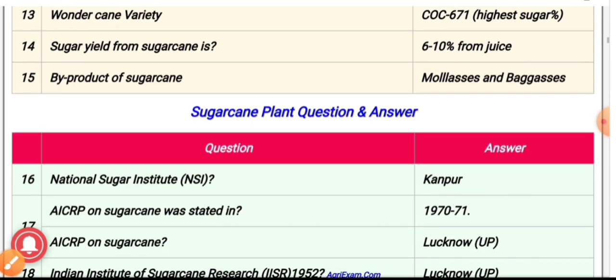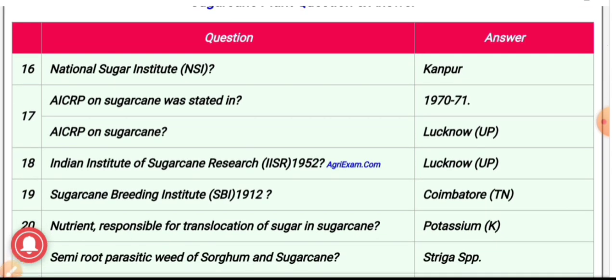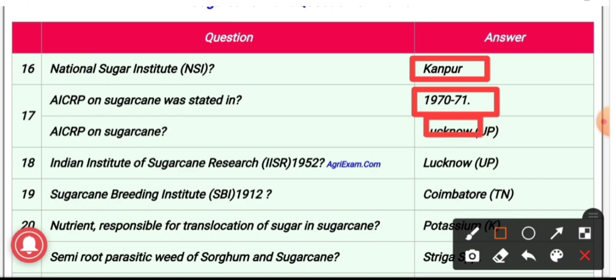Our next question, that is question number 16. National Sugar Institute, that is NSI, is present in Kanpur. The AICRP, that is All India Coordinated Research Project on Sugarcane, was started in the year 1970-71 in Lucknow, which is in Uttar Pradesh.